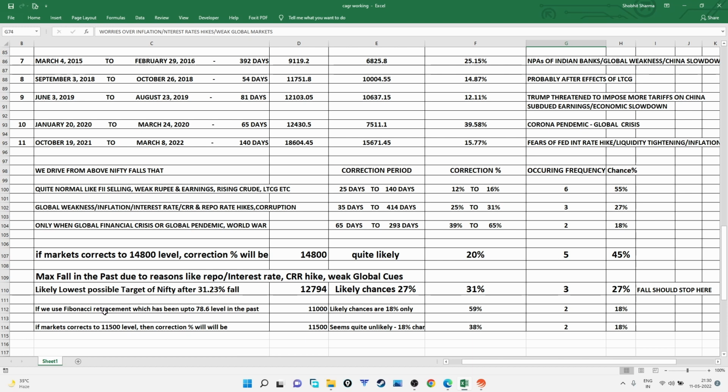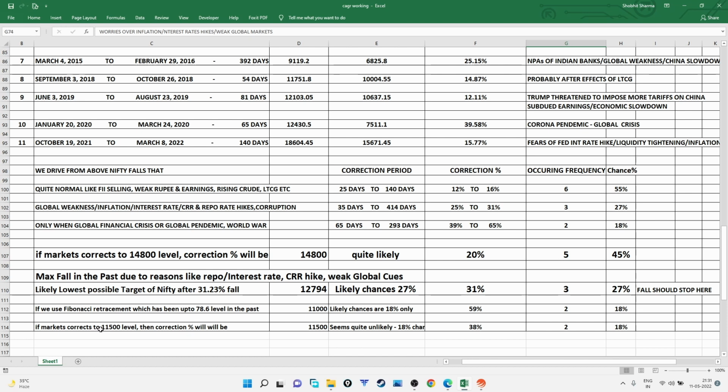If we use the Fibonacci retracement, which I am not showing here at the moment on the chart, the maximum retracement which has happened in the past is 78.6%. After any significant rise, the retracement has been to the 78.6 level. That will take the Nifty to 11,000. And if Nifty goes to 11,000, then the fall will be 59%, which is a remote possibility. Only 18% chances are there for such a fall, because it has happened only 2 times in the past 16 years.